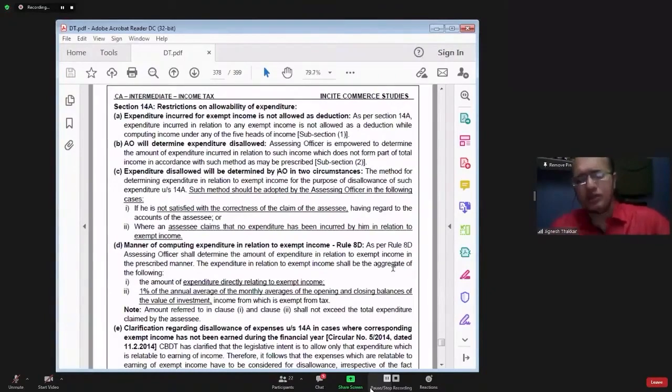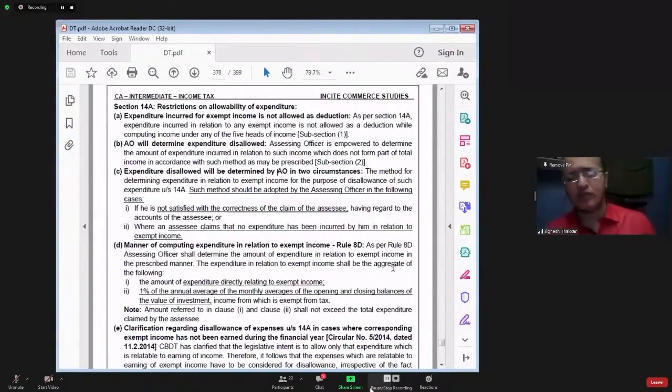In that expenditure, you have to identify which are the expenses which are specifically incurred for earning that exempt income. You have to identify those expenditure which are appearing on the profit and loss account debit side, and they are exclusively incurred for earning the exempt income. So from the profit and loss account credit side, that exempt income will be removed, on that tax will not be levied.